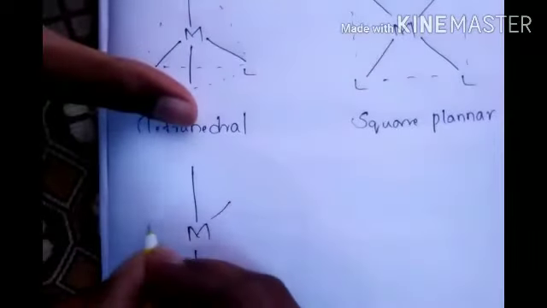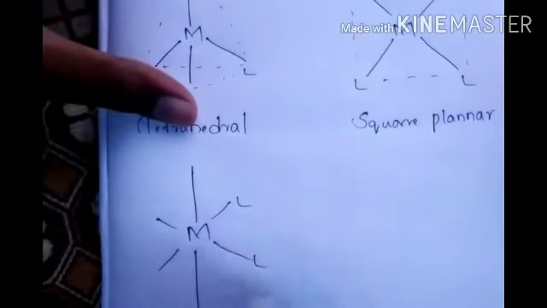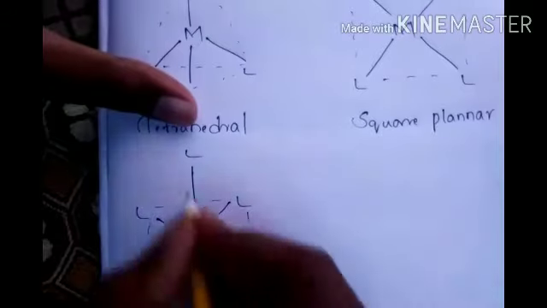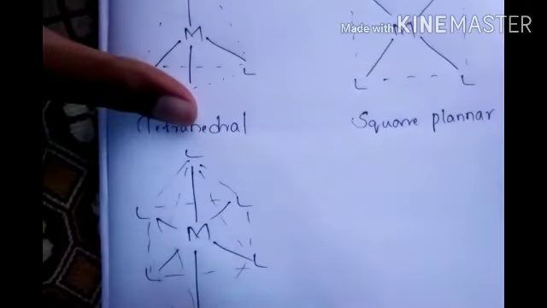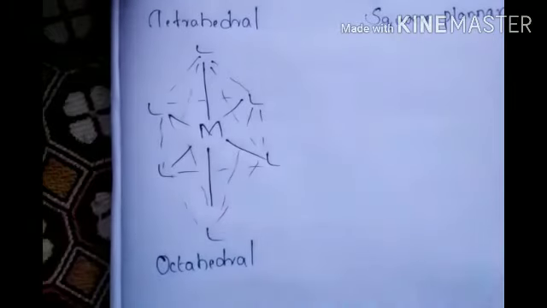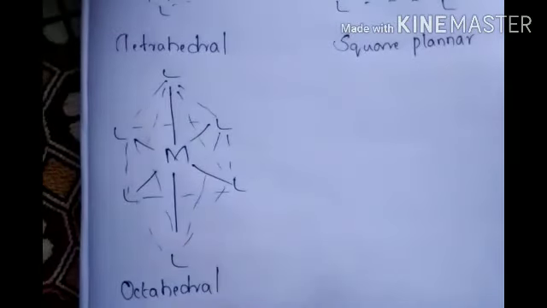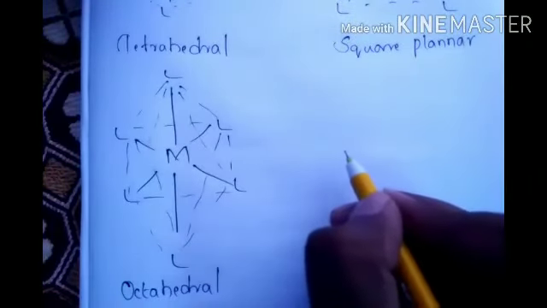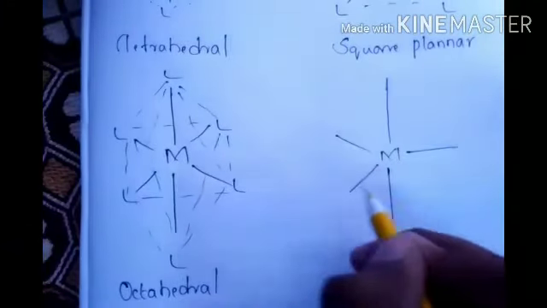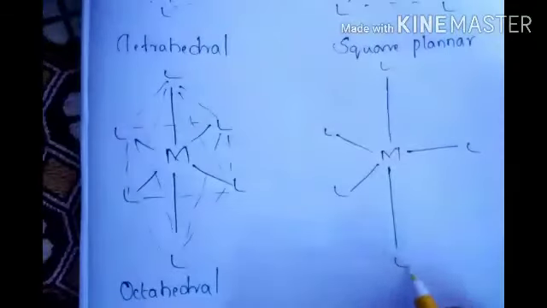Next, a metal, ligand. Octahedral. Next, a metal, one upside, one downside, two on the side, ligand, ligand, ligand, ligand, ligand.